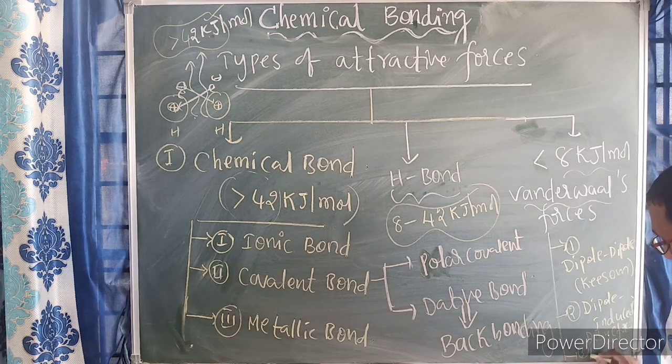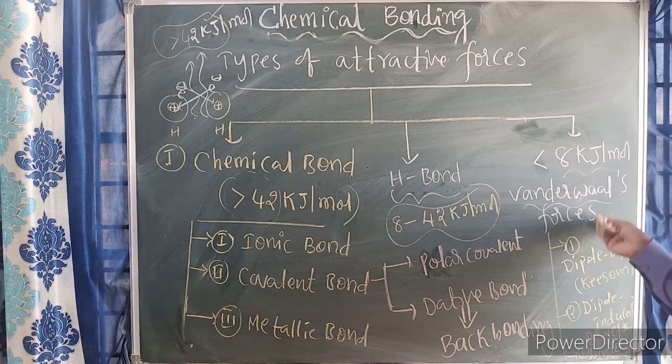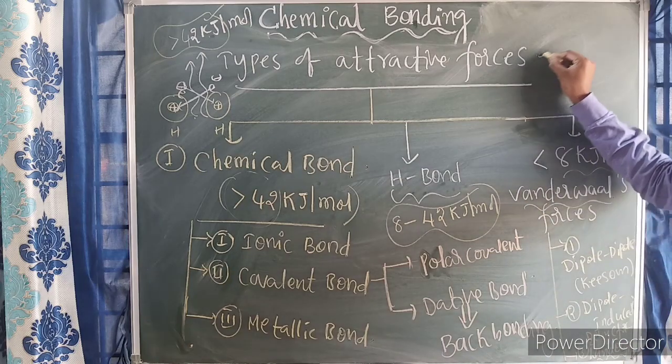The third one is London dispersion forces, also known as instantaneous dipoles. So this is the overall classification of attractive forces.